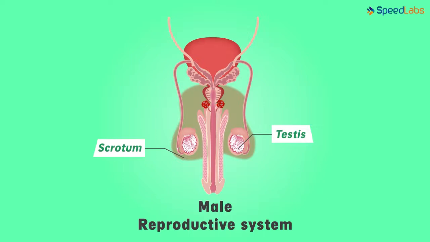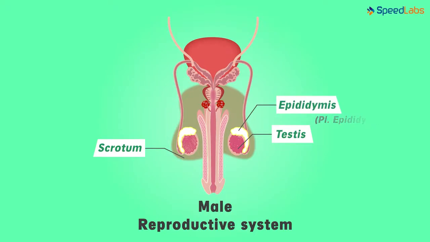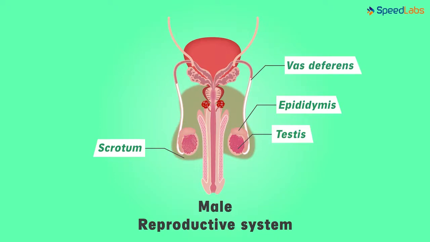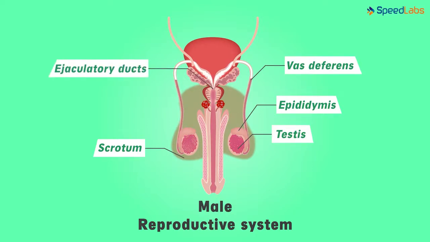Now the sperms produced will have to travel in order to reach the female body. So who will make sure that the sperms are carried outside the testes? This responsibility is taken up by the mass of coils that we can see here. This is called the epididymis and the pair is called the epididymides. The mass then carries the sperms to this single connecting long coil. This is called the vas deferens. Where will the deferens carry it further? Directly outside the body? No, they will carry it into something called as the ejaculatory ducts. But where does the ejaculatory duct head to?